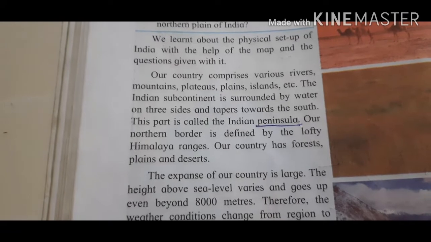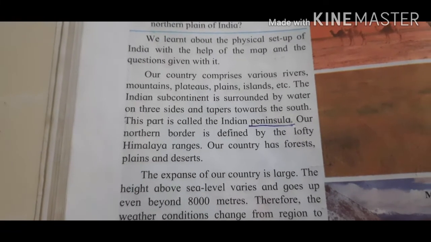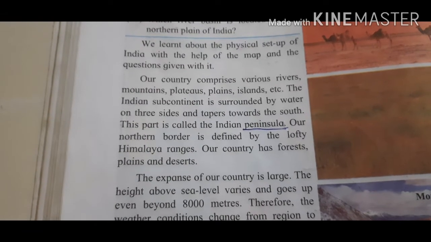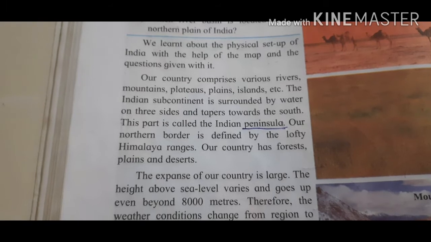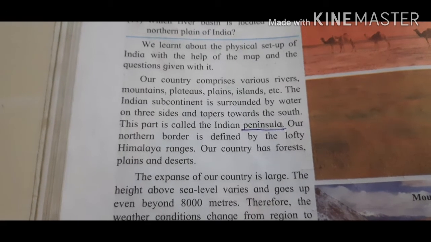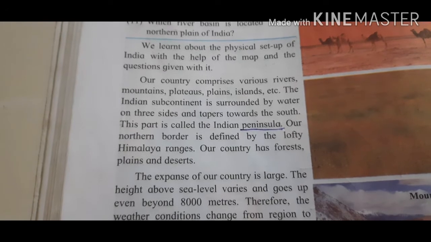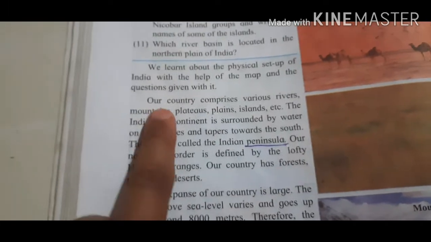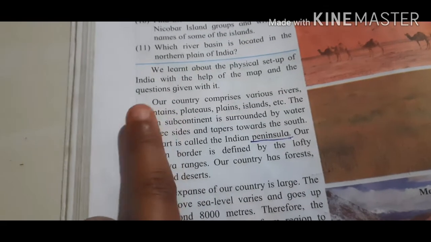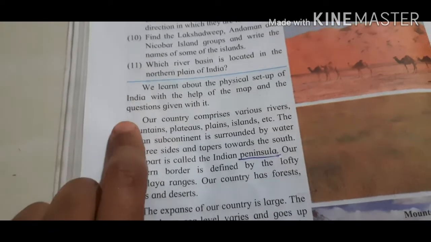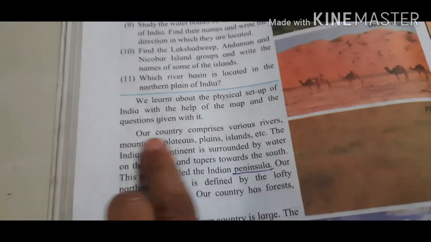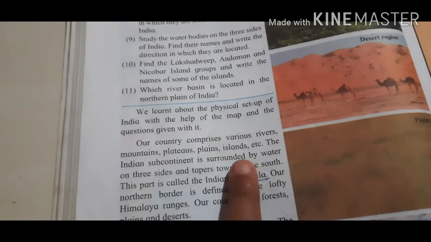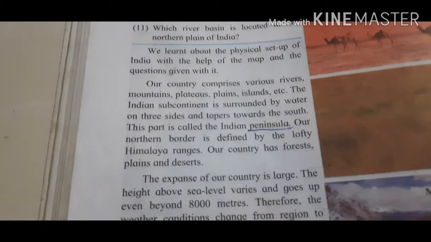We learned about the physical setup of India with the help of a map and questions given with it. Our country comprises various rivers, mountain, plateau, plain, island, etc. So students, here you have to start reading with our country. ठीक है, our country से आपको पढ़ना है. ये पहले का मत पढ़ो. Our country comprises various rivers, mountain, plateau, plain, islands, etc. Clear? Okay. Now we go.